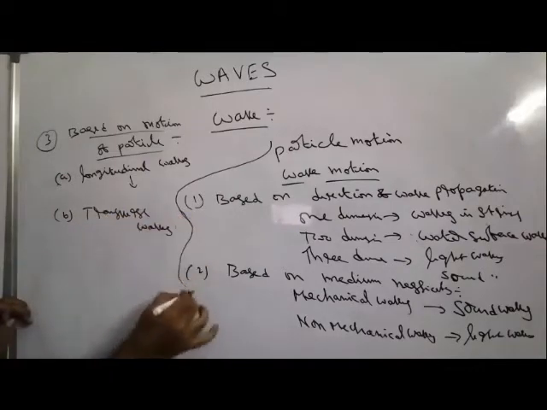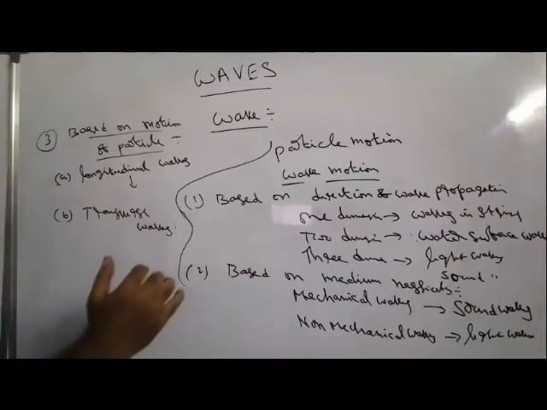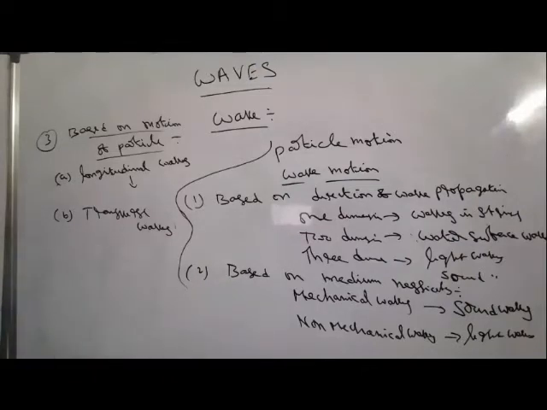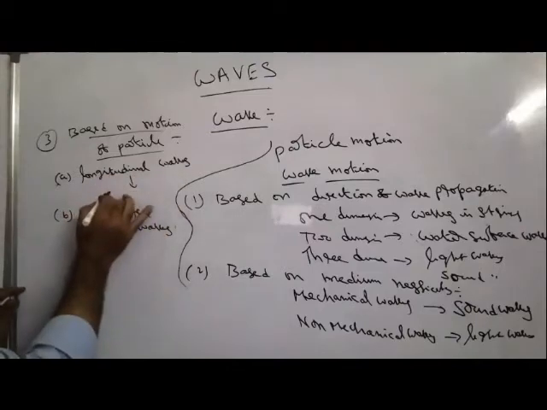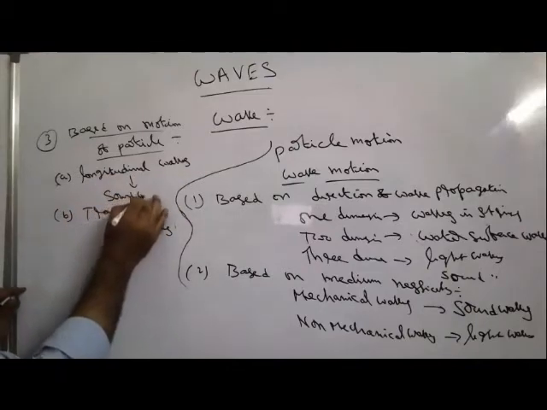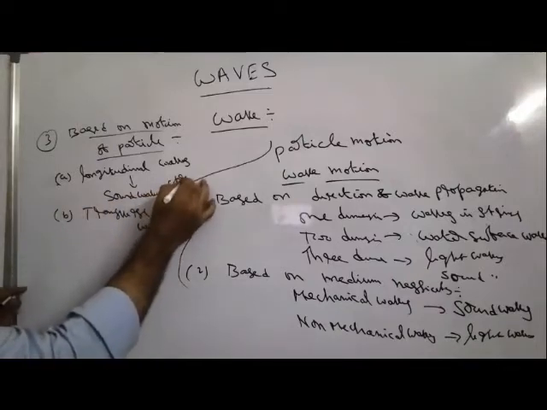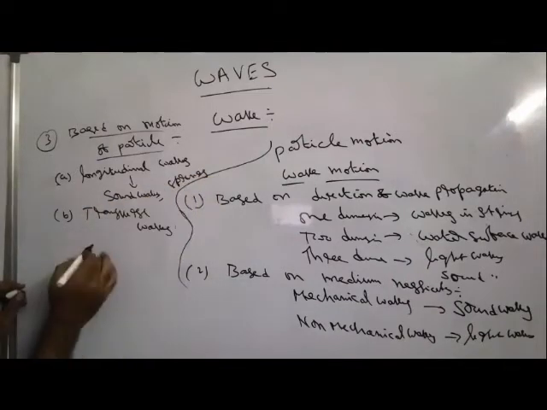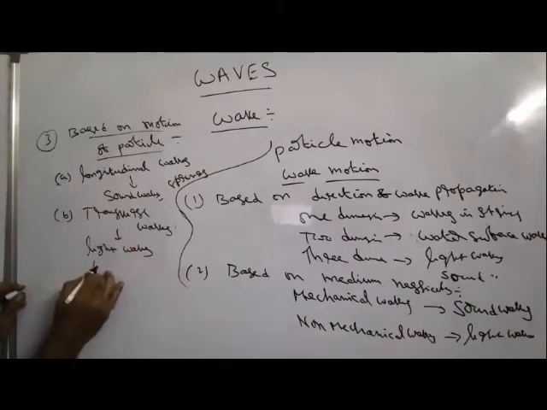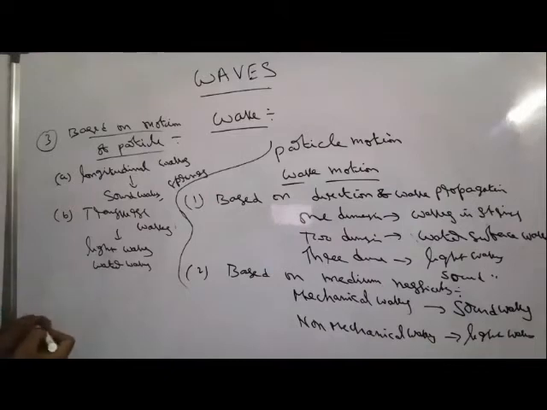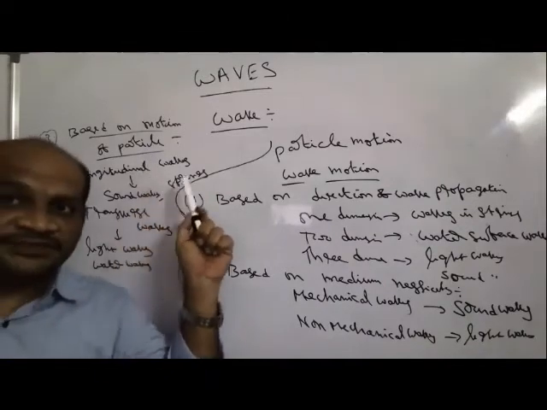In transverse waves, the particle vibrating direction is perpendicular to the wave propagation direction. Examples for longitudinal waves: sound waves or waves in springs. Examples for transverse waves: light waves and water waves. So this is one of the classifications.